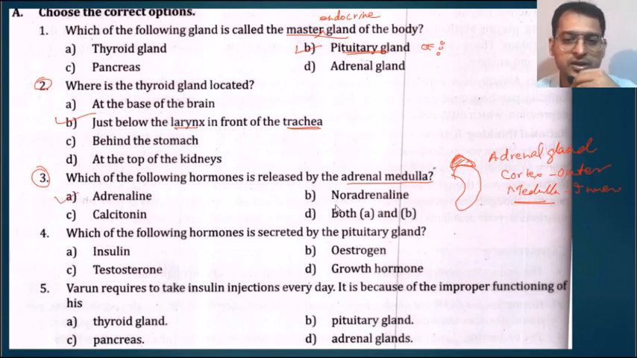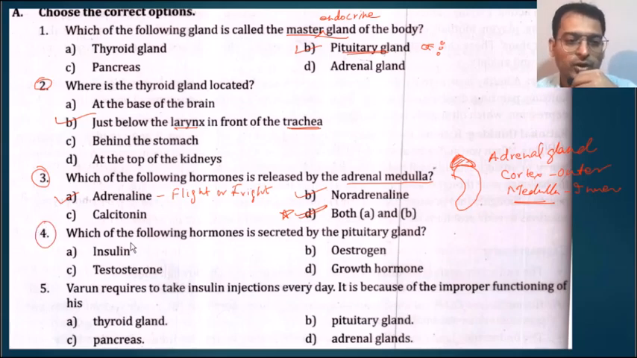Adrenaline and noradrenaline are released. Both of these are released. So the answer will be D. Okay, D is the answer. Adrenaline and noradrenaline. Adrenaline is the fight or fright hormone. Correct.